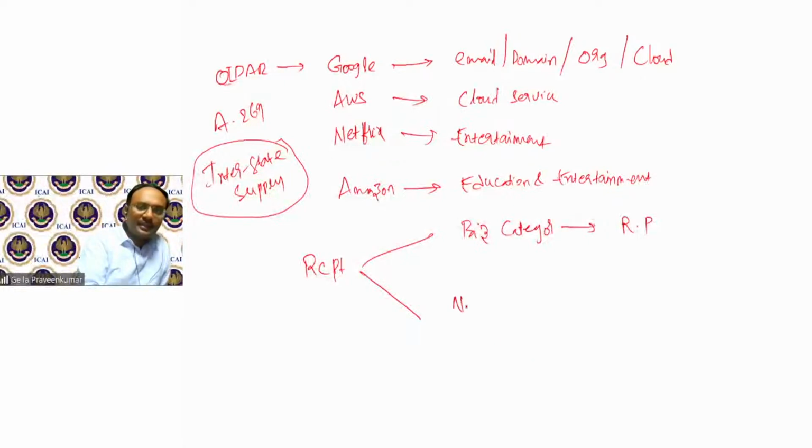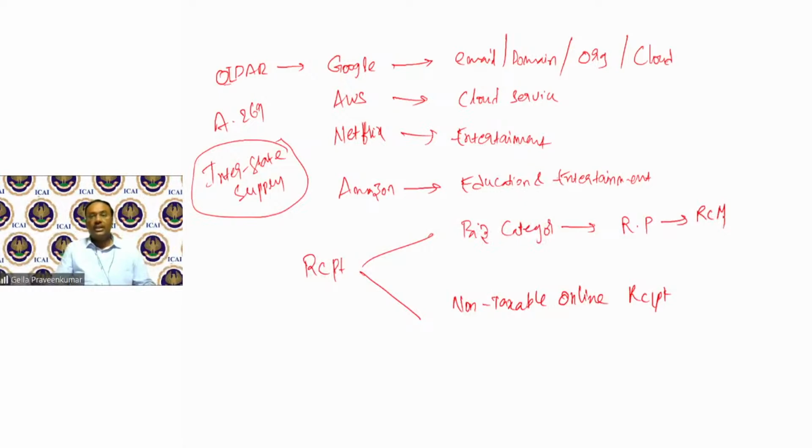Non-taxable online recipient. Now, whenever the services are received by a registered person, the person pays tax on reverse charge. So government is not worried. Government is worried with this particular sector,